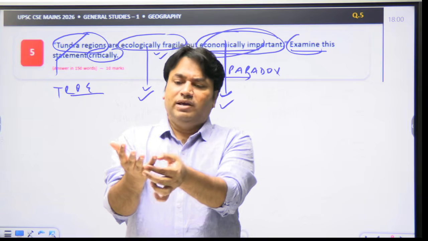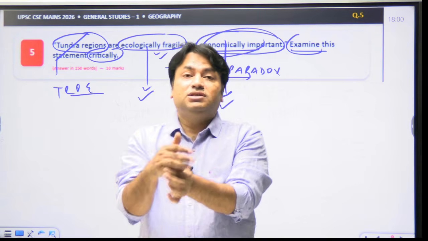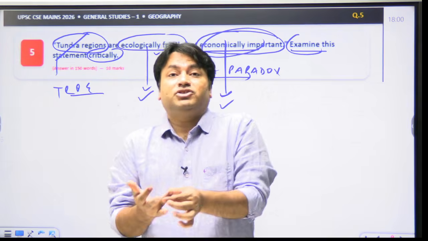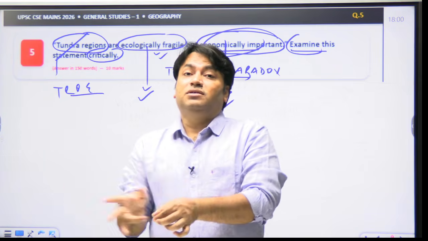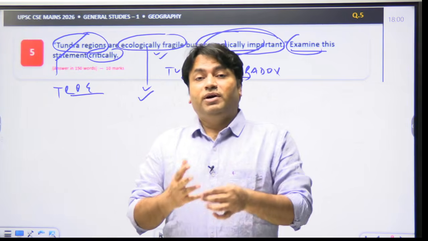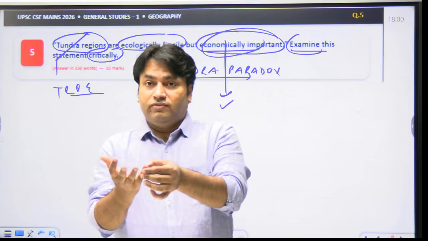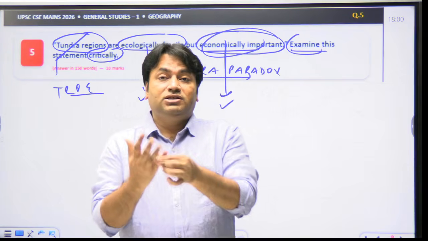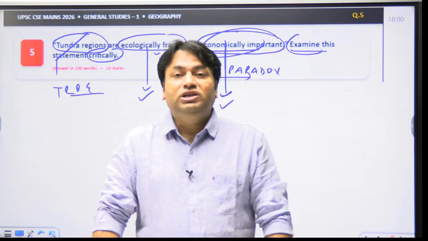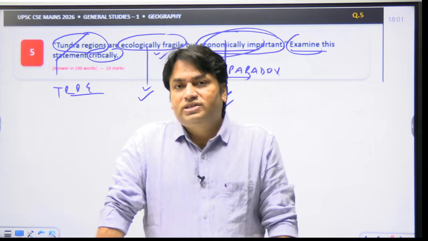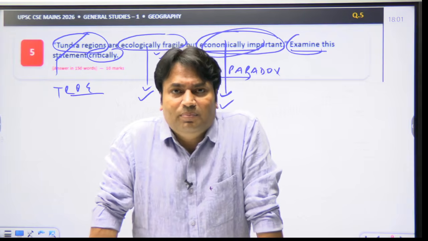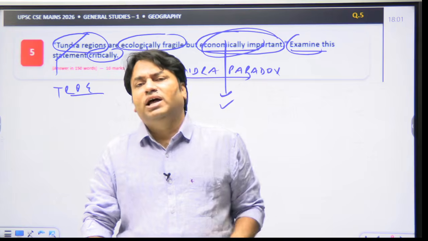Okay, there is global warming and sea ice decline. As a result, what will happen? Accessibility will increase. As a result, resource extraction will increase. As a result, infrastructure and ecological pressure will increase. At the same time, we see another picture: permafrost thaw. As a result of that, infrastructure instability. As a result of that, we see higher extraction and transportation costs. So these two challenges are simultaneous. So this is what you have to write in your answer. This is the complete theme.